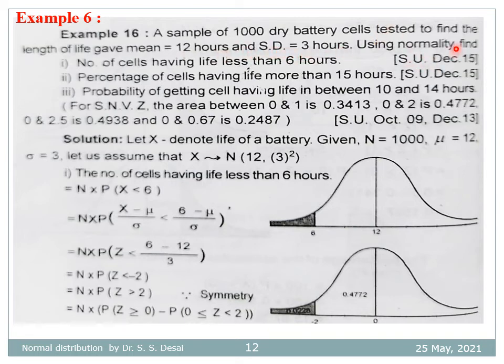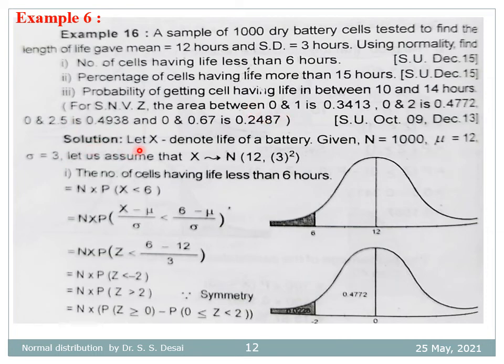Using normality, find the number of cells having life less than 6 hours, the percentage of cells having life more than 15 hours, and the probability of getting a cell having life between 10 and 14 hours. So here they are given various cutoff points and their probabilities from the area under the normal curve.